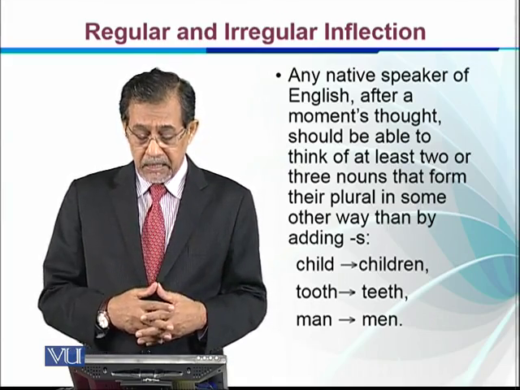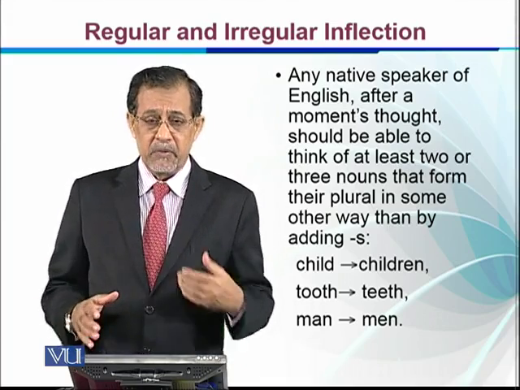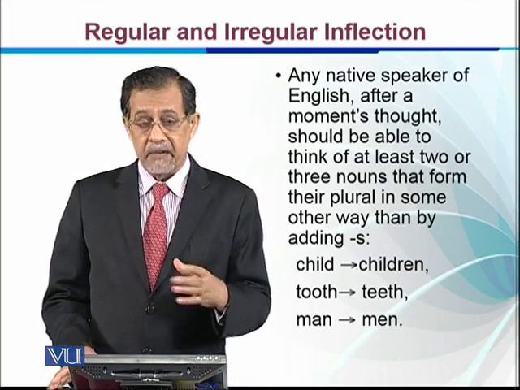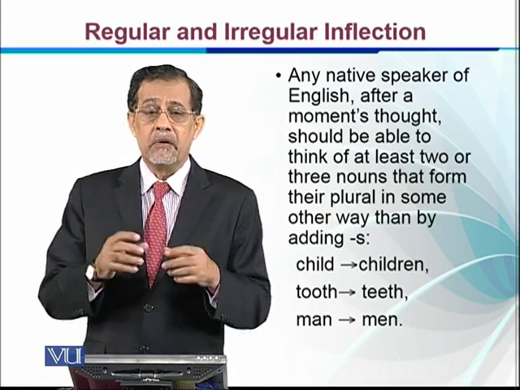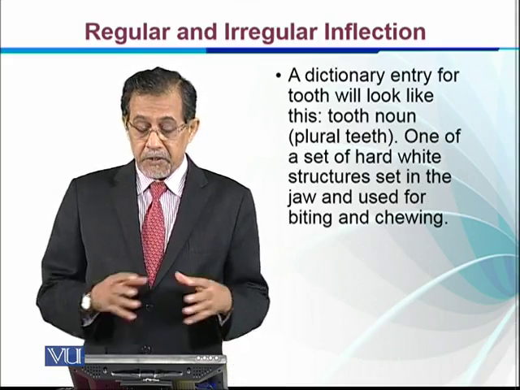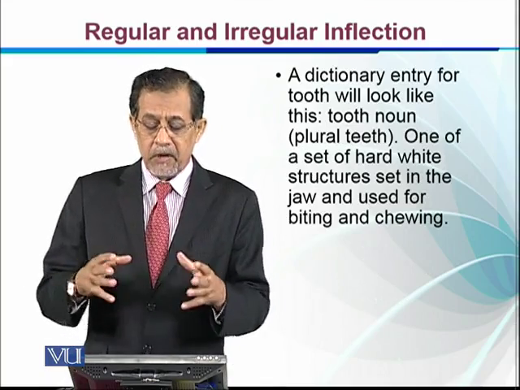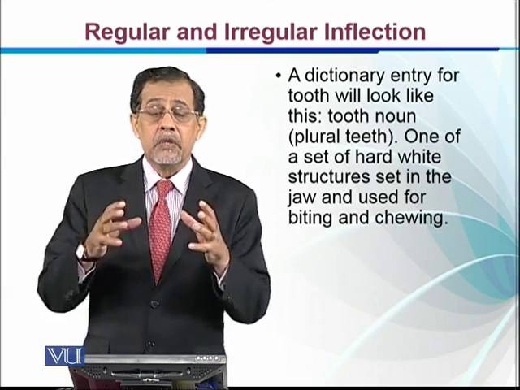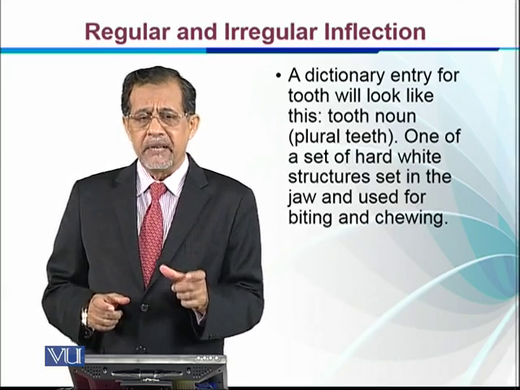So we can see that in these words, the regular inflectional process is not found. It is another, irregular process, and we have either an affix added to it, or we make a vowel change within the word. A dictionary entry for tooth will be like: tooth, noun, plural teeth, one of a set of hard white structures, and so on. So the dictionary will also give its plural because it's not a regular plural.